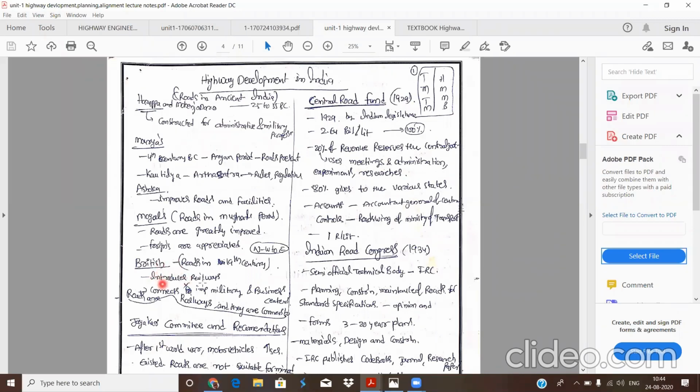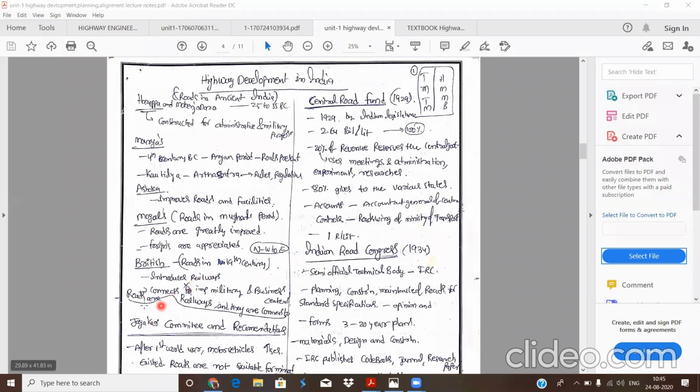First they introduced the railways, mainly to transport natural resources from our country to their countries, England and others. They carried most of the materials, goods and other important products from India to their countries, transferred the raw materials and products to England, and after that the byproducts were again sold in India.